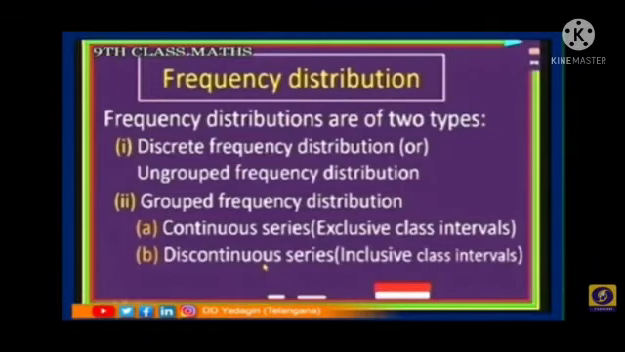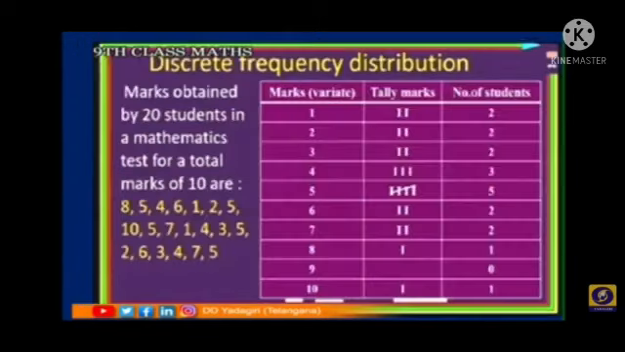Next we will discuss the frequency distribution table. Frequency distribution is of two types. The first is discrete frequency distribution or ungrouped frequency distribution. The second is grouped frequency distribution. Grouped frequency distribution has two types: continuous series or exclusive class intervals, and discontinuous series or inclusive class intervals.